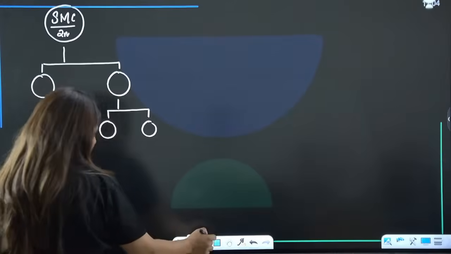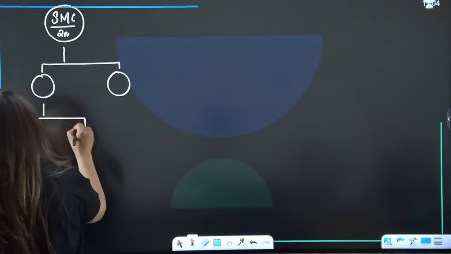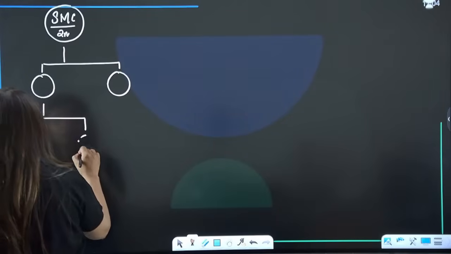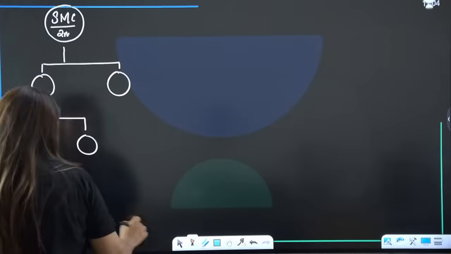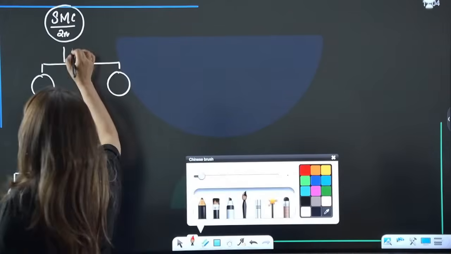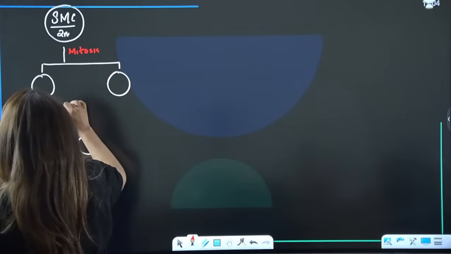Now see here. They will keep on dividing like this. Do you see there are two types of cells formed? This is regularly undergoing lots of mitosis.